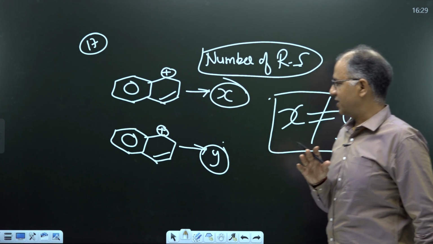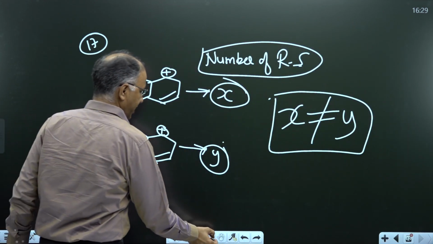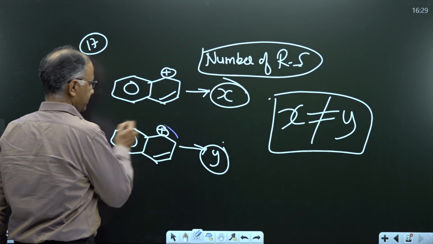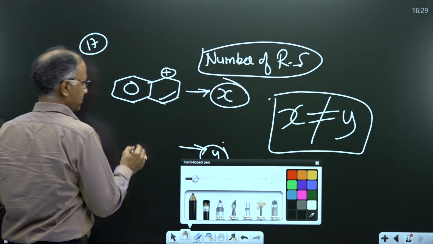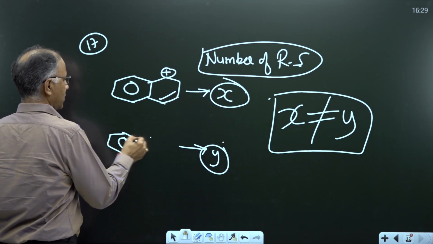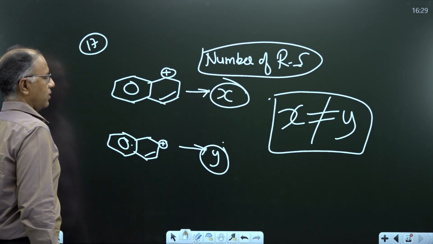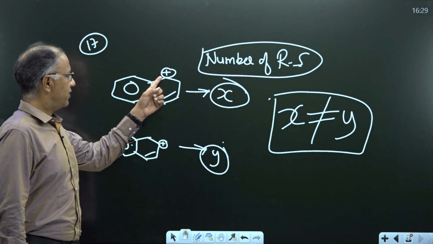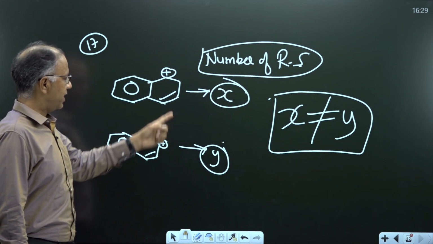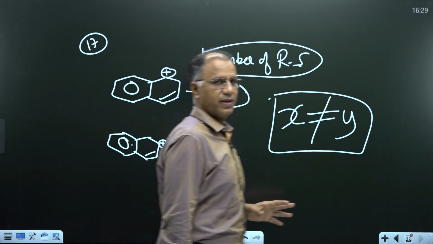Sorry, there is a correction. Both cations are the same. So there is a slight change in the structure. This is correct. In one structure the carbocation is on this carbon, in the second structure the carbocation will be on the next carbon. Okay, the rest all remains the same.